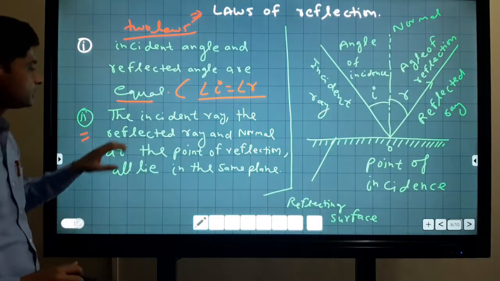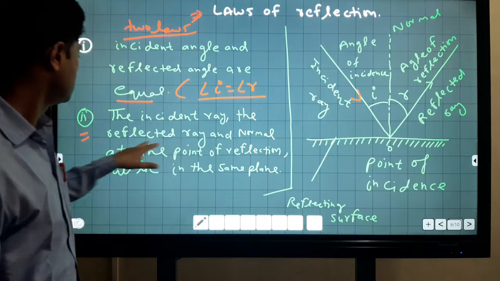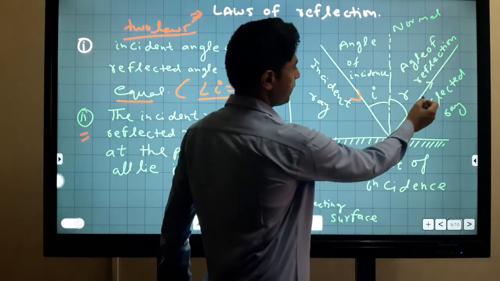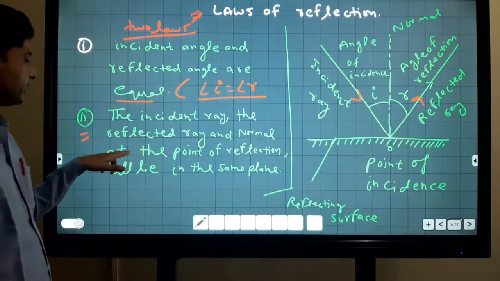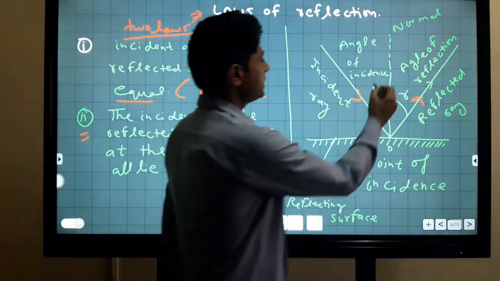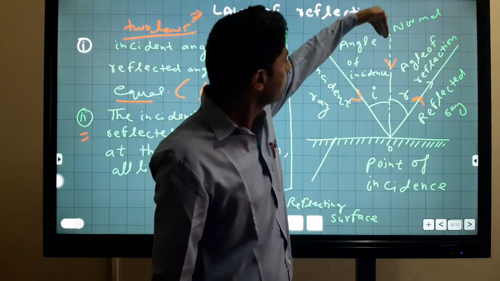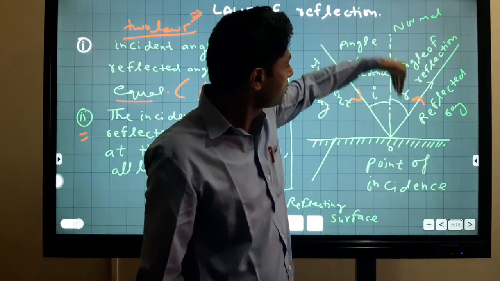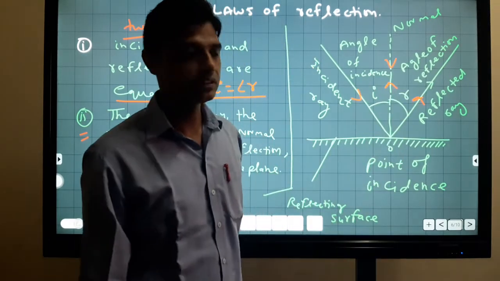The second law is that the incident ray, the reflected ray, and the normal at the point of incidence all lie in the same plane. As you know, when a ray of light is incident normally, it follows the same path after reflection.